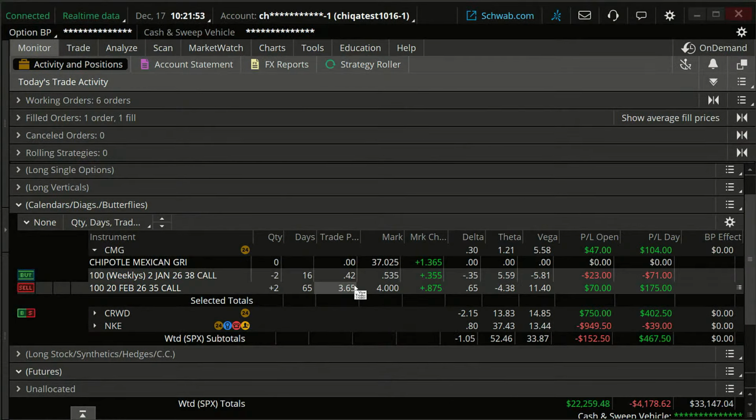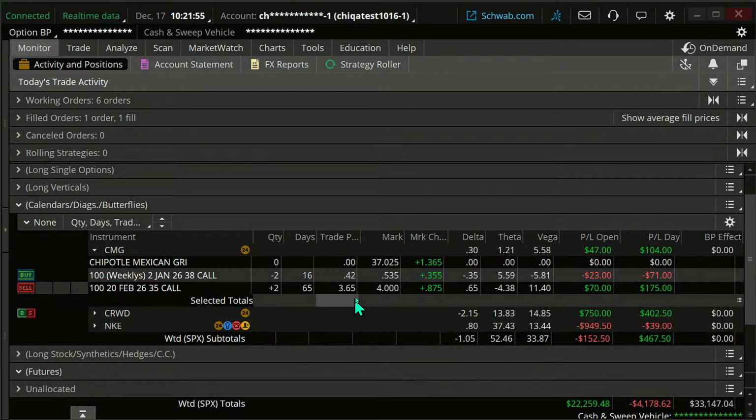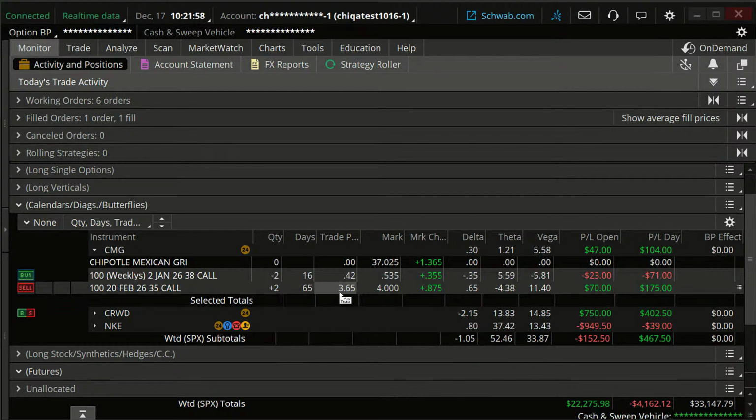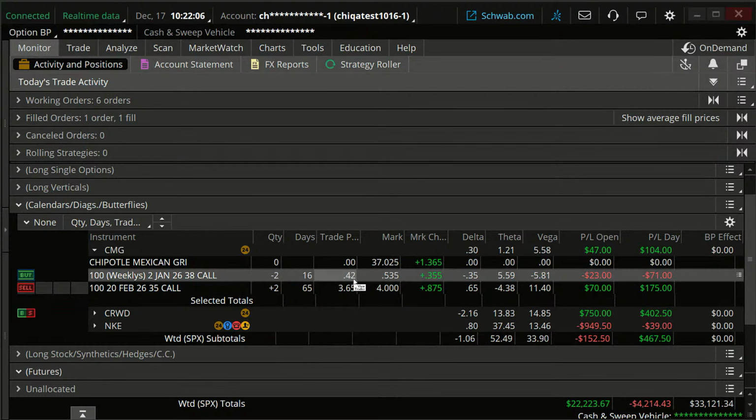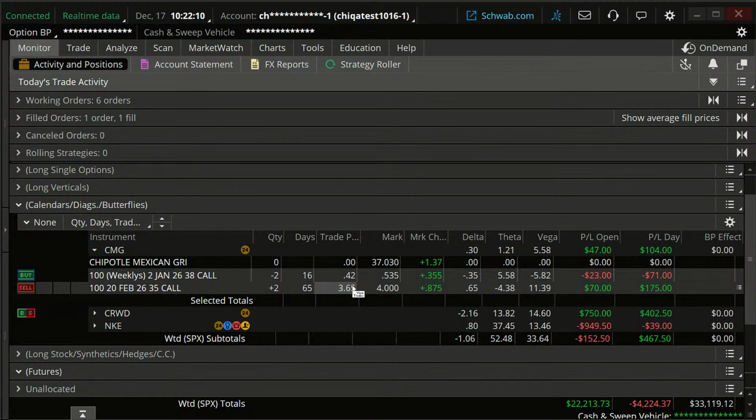We put in a stop at $2. How do I get to $3.20? I'm taking the long strike cost and subtracting the short strike. That gives me about $3.20-ish. We put in a $2 stop there.